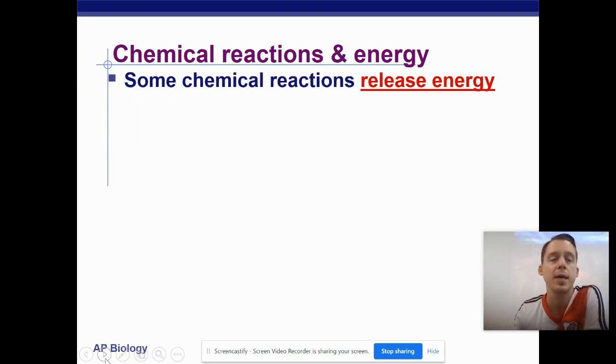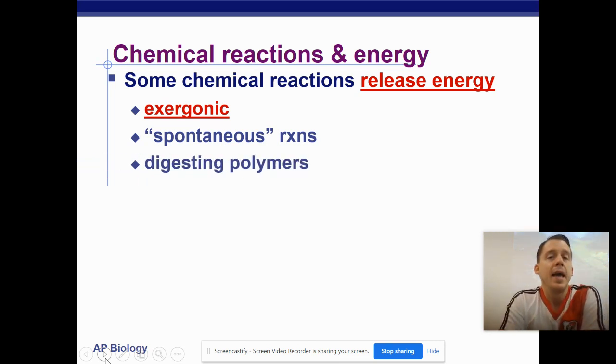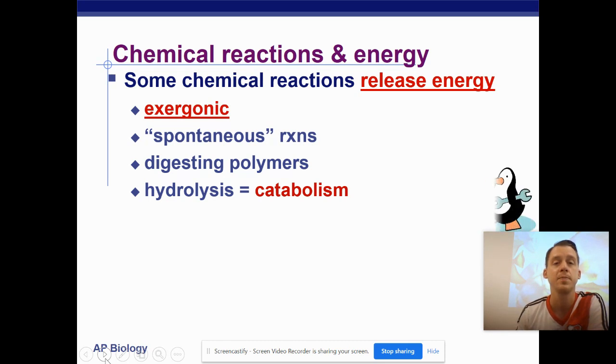So we are going to be talking about chemical reactions for part of today. And chemical reactions, as we know, deal a lot with energy. Some chemical reactions release energy. We call these reactions exergonic. You may remember from chemistry calling them exothermic reactions. Exergonic reactions are referred to as spontaneous because they can occur without a big net energy input. And usually these exergonic reactions are going to be involved in breaking down or digesting polymers into smaller pieces. So exergonic reactions would be hydrolysis, and as we talked about before, catabolic reactions.